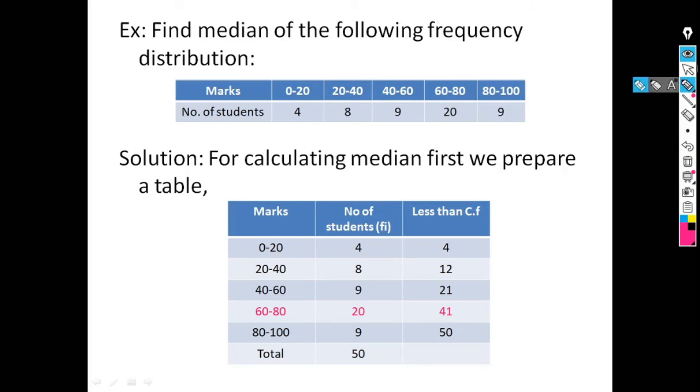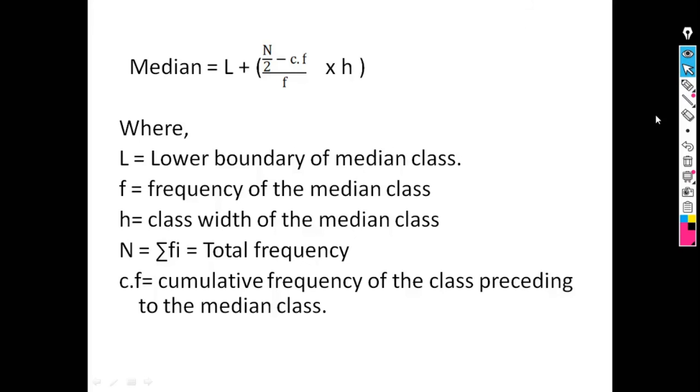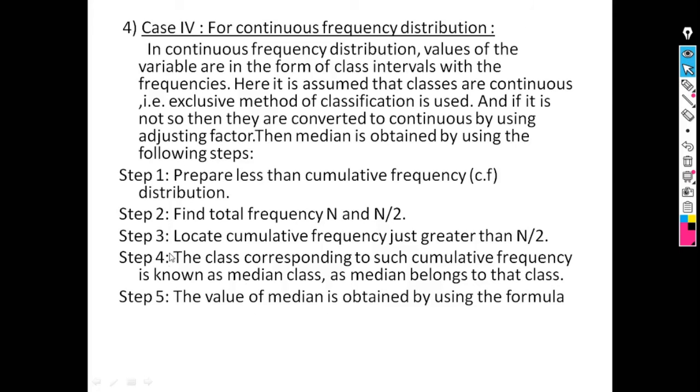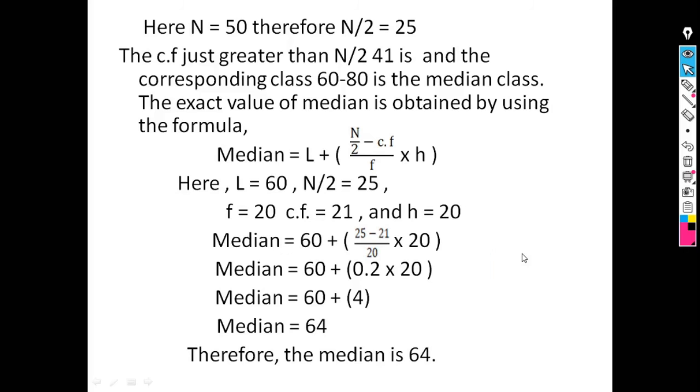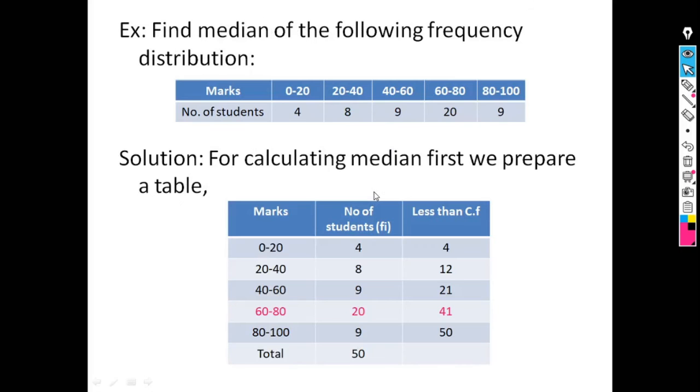Next step is locate cumulative frequency just greater than n by 2. Here our n by 2 is 25. So we have to find the value of cumulative frequency which is just greater than 25.